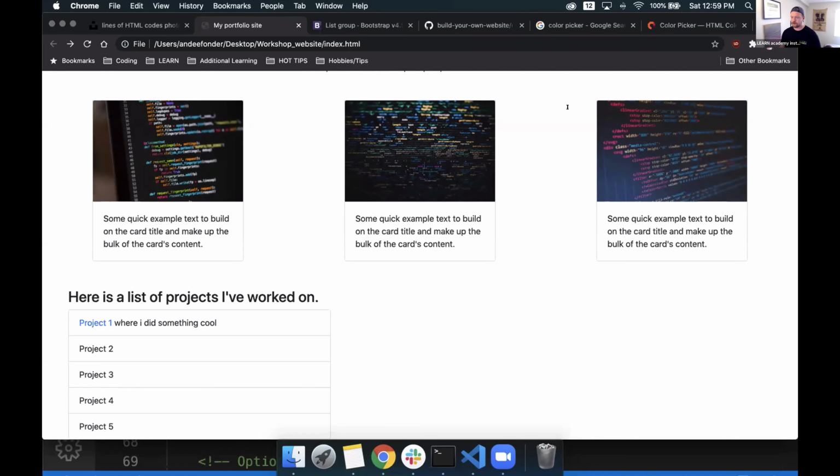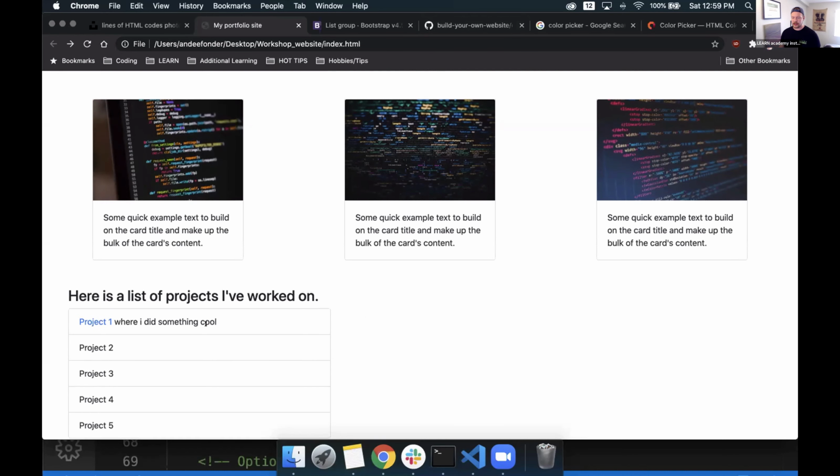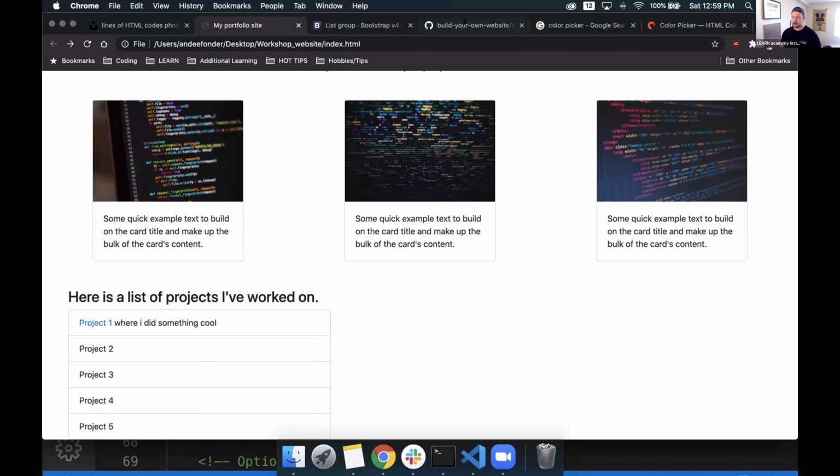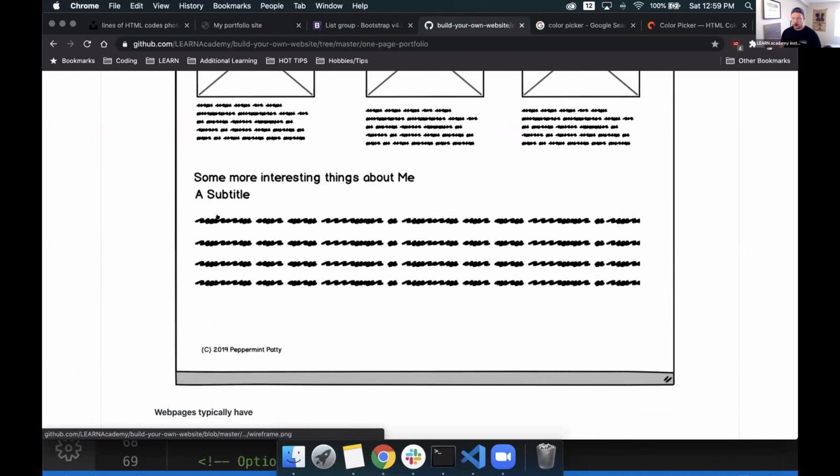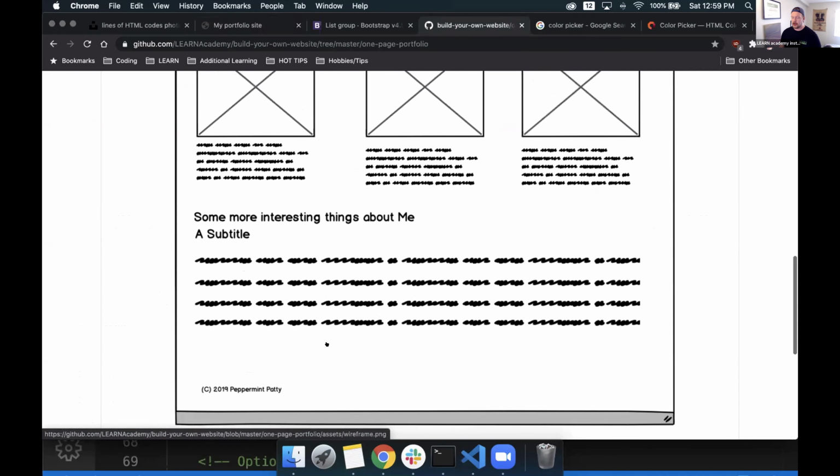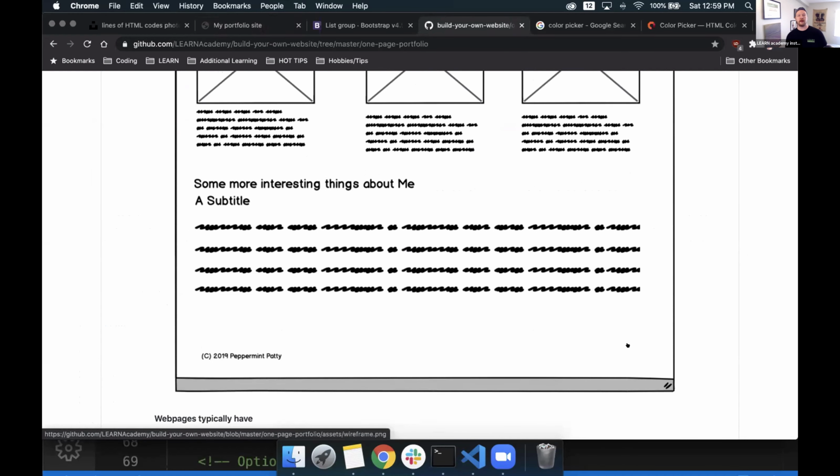Great. Okay, so now we have a list here. That's super cool. It looks like we're almost done. It looks like we need that footer though. We're going to need to have a footer, maybe with a copyright text on it. And you know what? We'll probably want to make it a little easier for our users to be able to scroll back up to the top as well. So we'll add something extra to it. I'll get there a little bit later though.